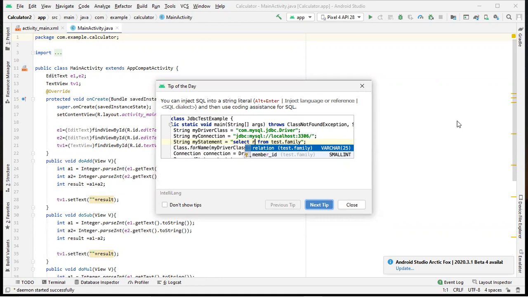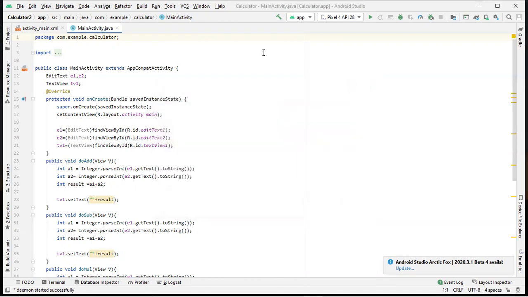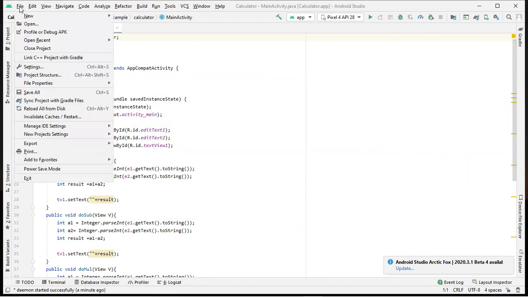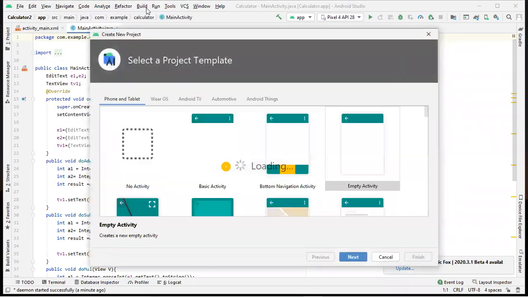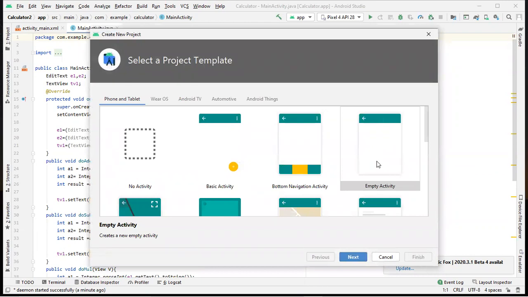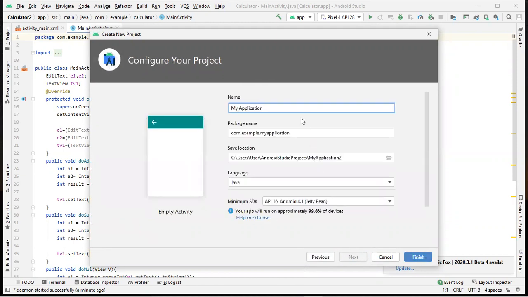So in this particular presentation, we are trying to develop an application which will convert your text to speech. So first we need to do the design part. So before doing the design part, first I need to create the application. So in order to create my application, I will go to file, then I should select new, then I should mention new project. So you should always select an empty activity, because what are all the LabSet programs you are developing, you will always be starting from scratch. I will click on next.